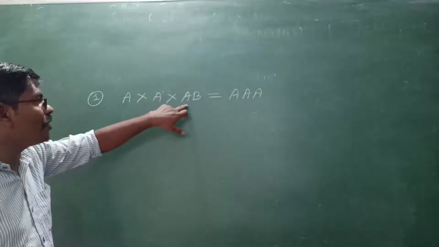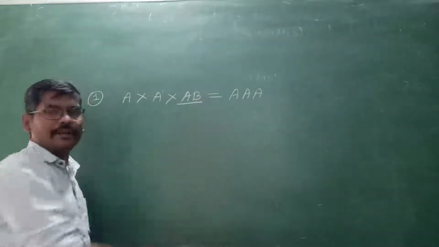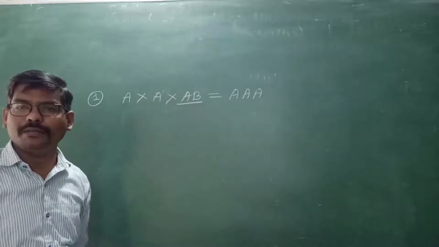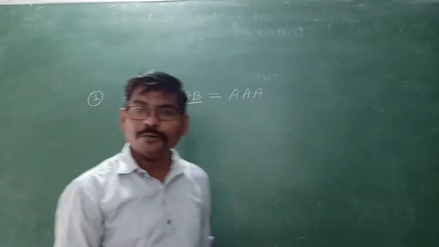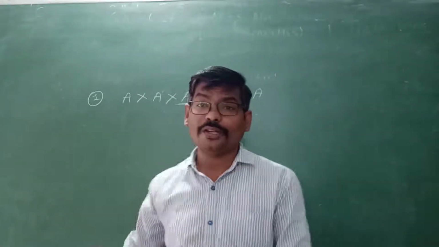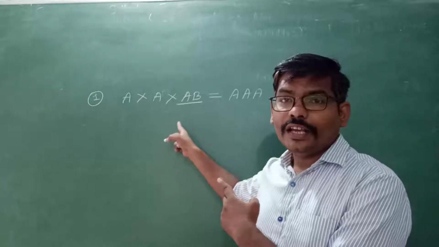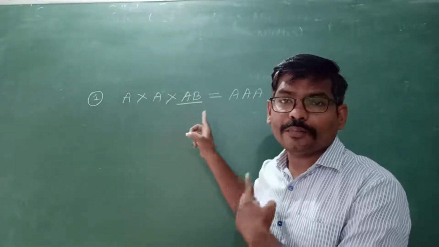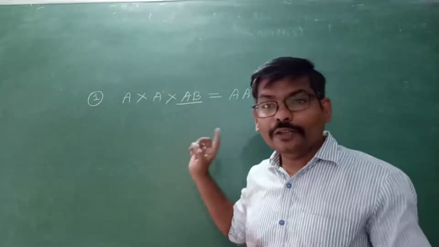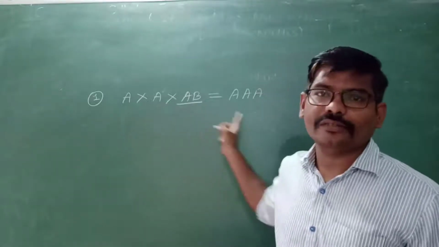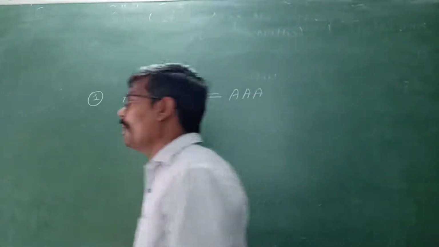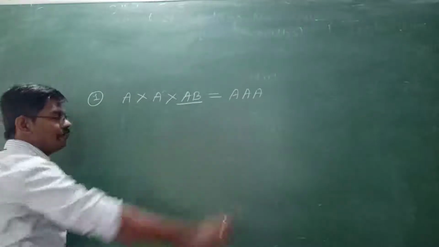Then we have to find a two-digit number where A will be at the tens place and B will be at the ones place. So here, my dear students, we have to substitute numerical values instead of these alphabets, and that numerical value should satisfy this expression, this equation. Now see here, triple A.